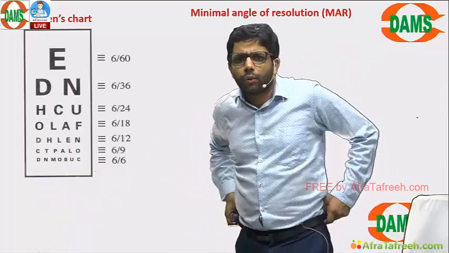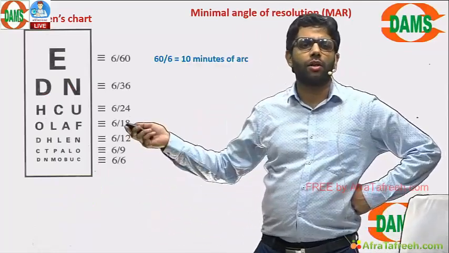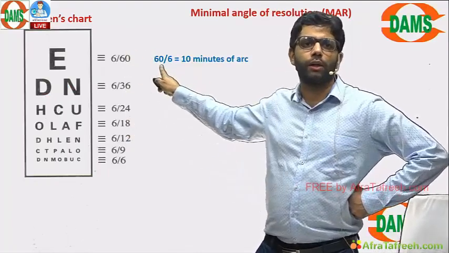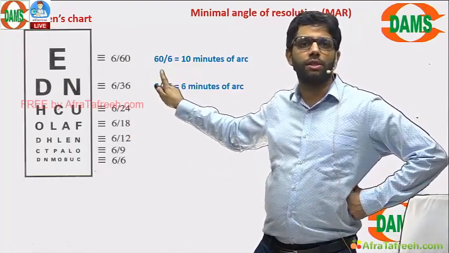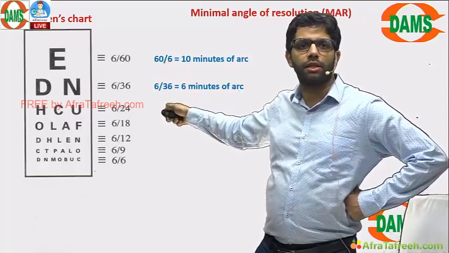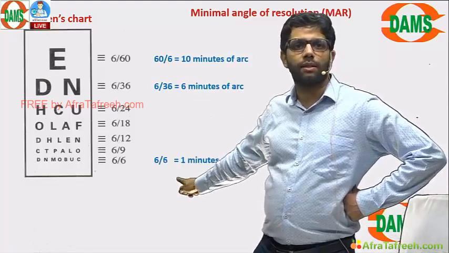Lastly, very quickly, Snellen's chart. What do you have to remember? Minimal angle of resolution. Just reverse the visual acuity. Only MAR is asked. Just reverse visual acuity. 6/36: reverse 36 by 6 is 6 minutes; 6/6 is 1 minute.